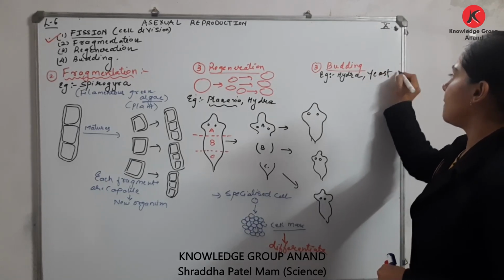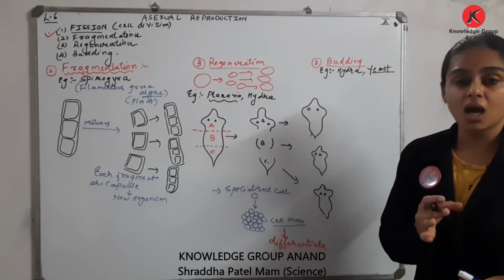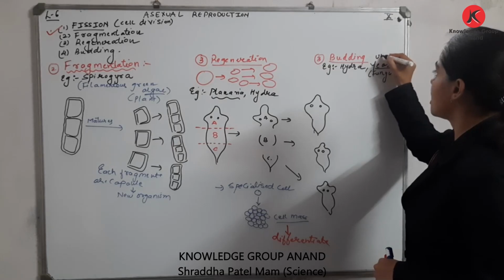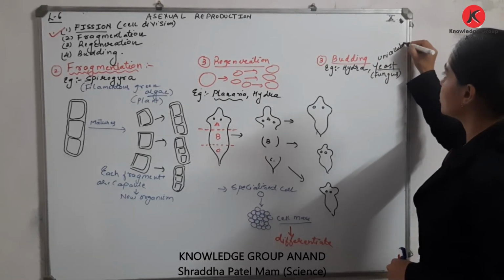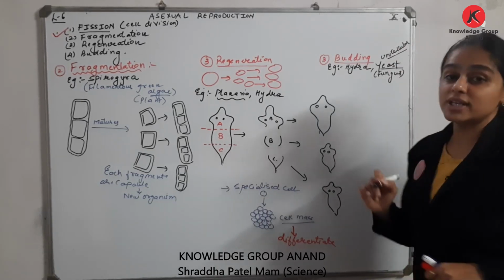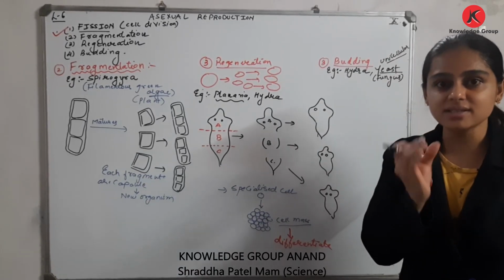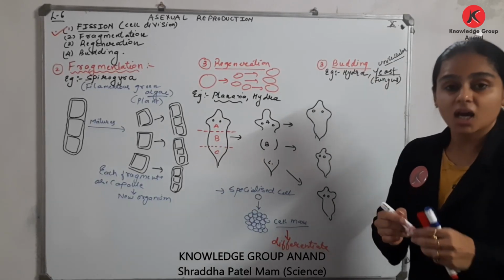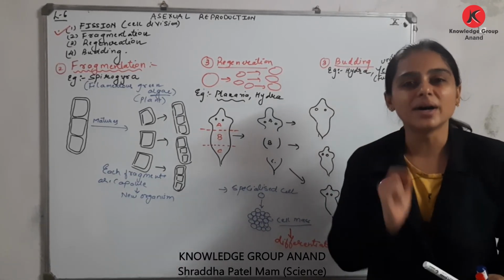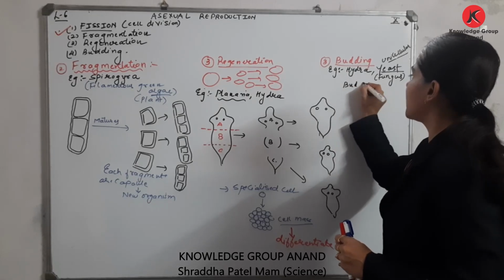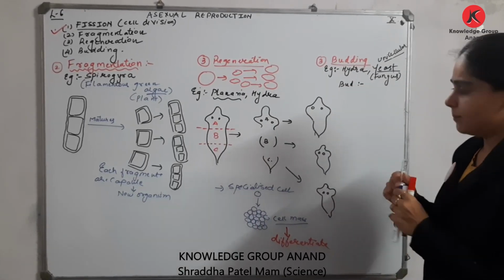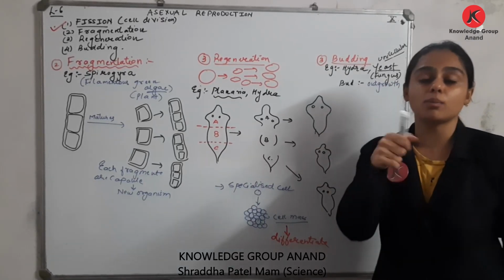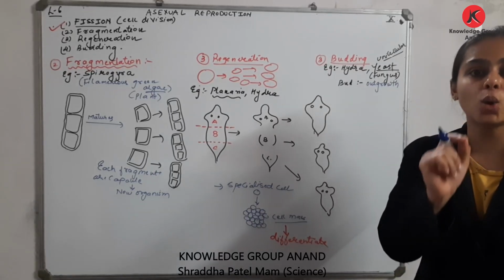Second example that comes is your yeast. Yeast you people are familiar with, right? Yeast क्या है? आपकी fungus है. Yeast is fungus and it is unicellular. वो कैसी है बेटा जी? Unicellular in the sense single cell. ठीक है? Now if I am talking about budding, तो budding में क्या होता है? There will be formation of small bud. अब ये bud क्या है? Bud is nothing but an outgrowth which develops on parental body. Outgrowth है जो parental body के ऊपर develop करता है.